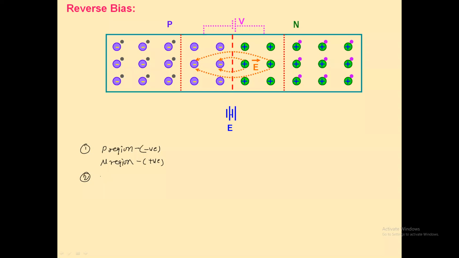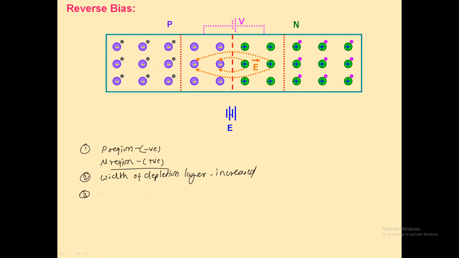The second conclusion is that when the diode is connected in reverse bias, the width of the depletion layer gets increased. Is it right?